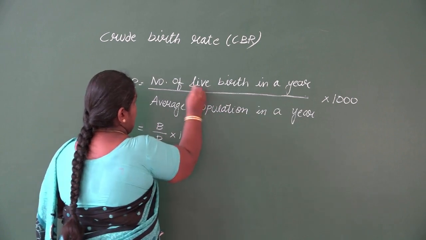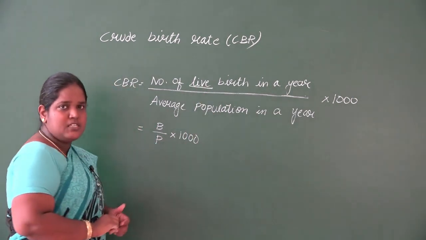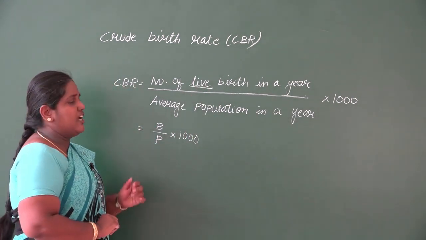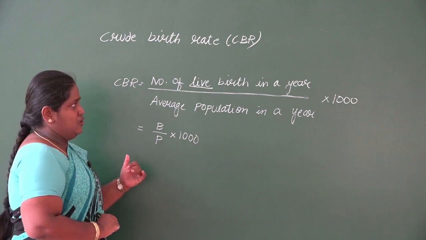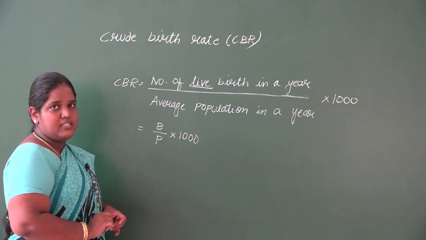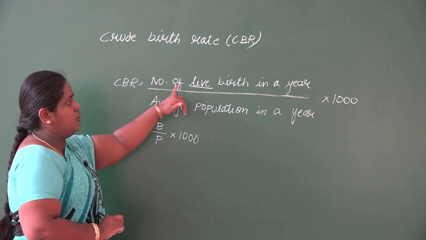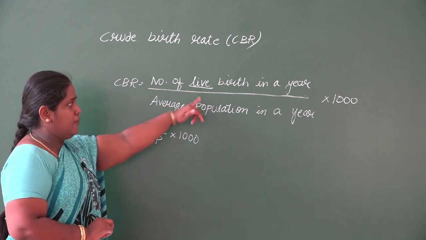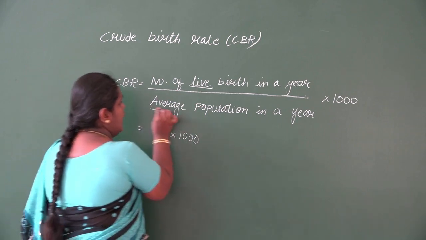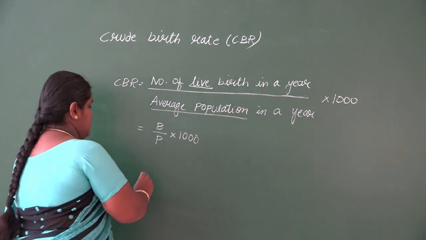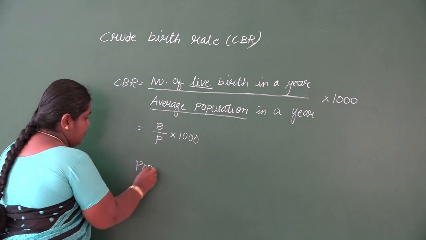Here, live birth means that sometimes soon after the birth the child will die, so those children are not considered. Even after the birth, if the child is alive, only those births will be counted. So that is the number of live births, and the average population is taken from the population in the beginning of the year,